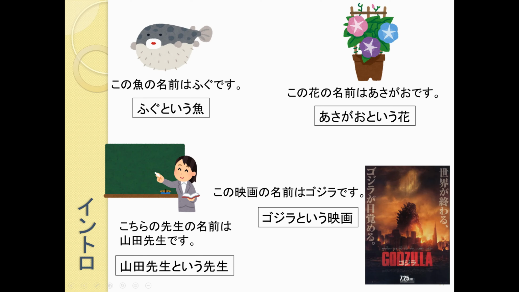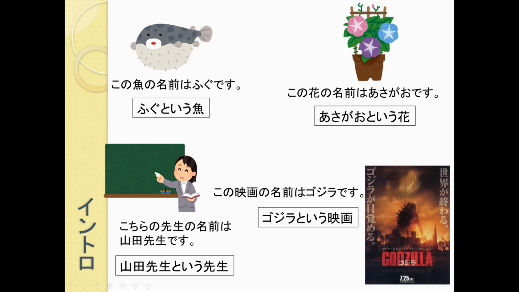And this という basically means like to call something by a certain name. So it's the same you as like と言っていました。You said something. You call something by a certain name.